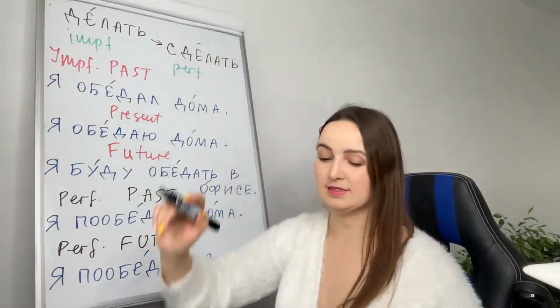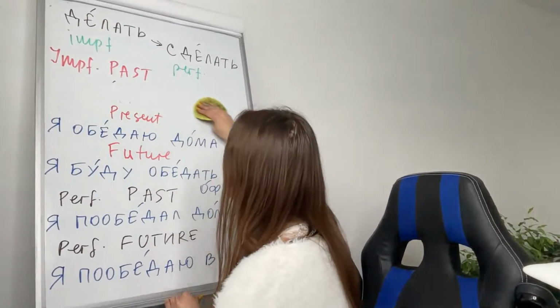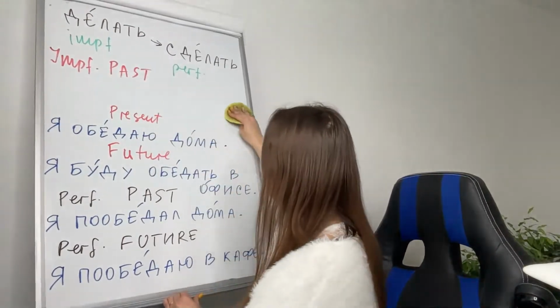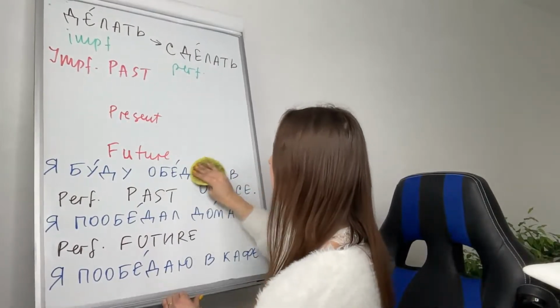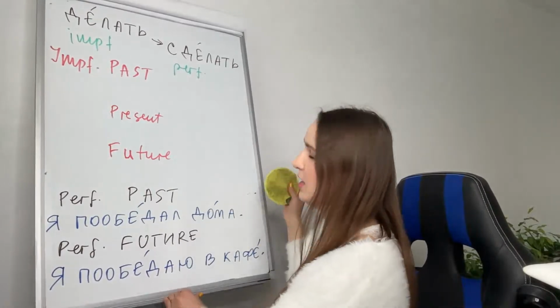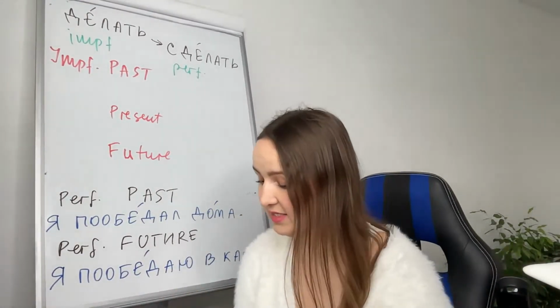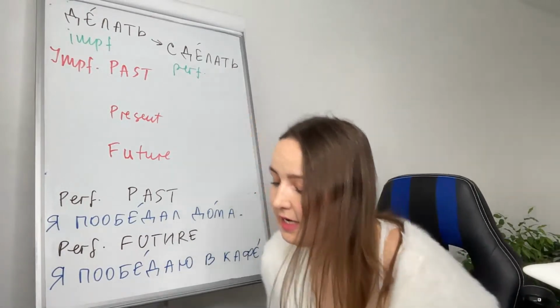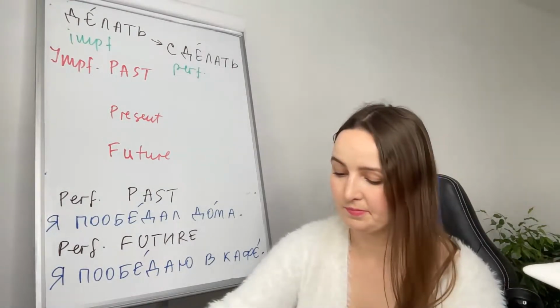Делать, сделать. Now let's put them in context. And let's see how do we use them in Russian language in past, present, and future in imperfective and perfective. Let's begin with imperfective. Imperfective past. Итак, я делал домашнее задание, например.